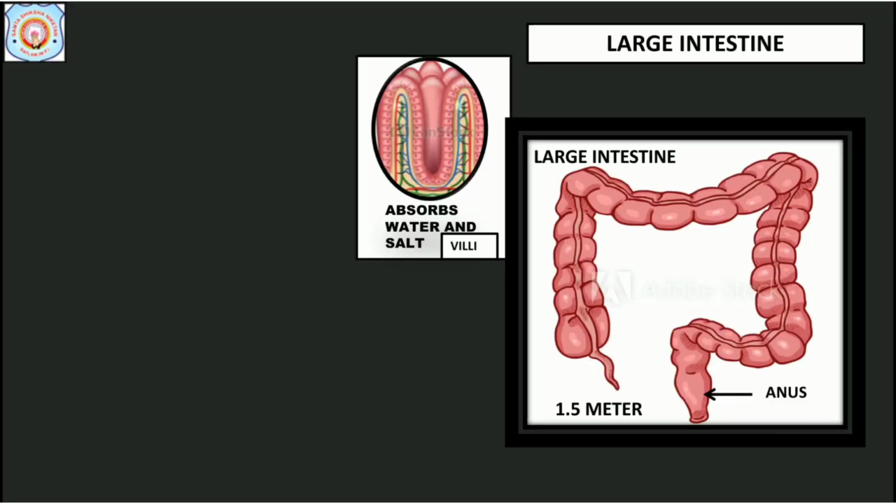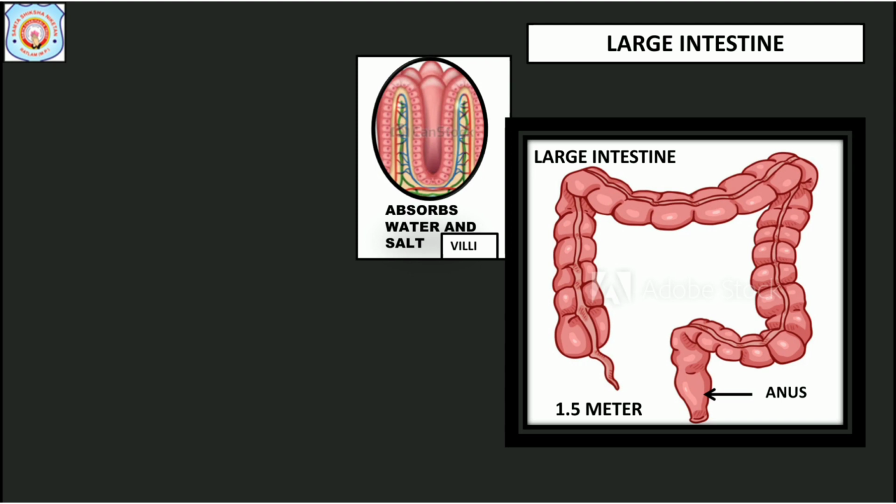Large intestine. It is about 1.5 meter long. Completely digested food moves toward large intestine. Walls of large intestine have villi-like structure. It looks like a finger shape.